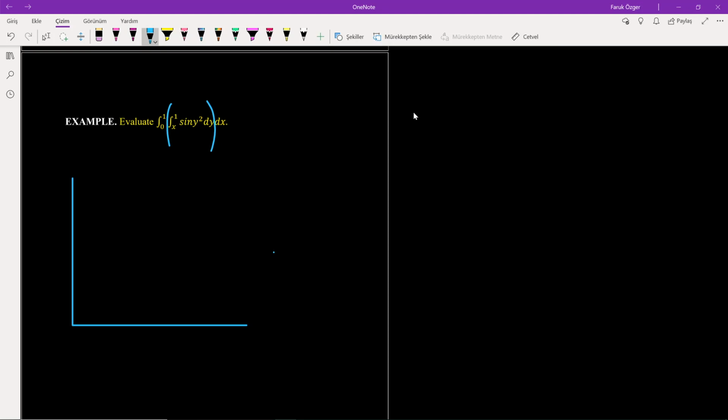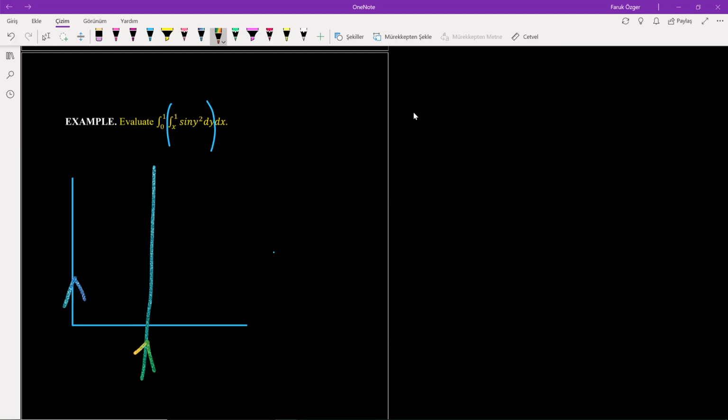You have y equals x and y equals 1. And be careful here. The inner integral is set up with respect to the variable y. It means you have to draw a line parallel to the y-axis.